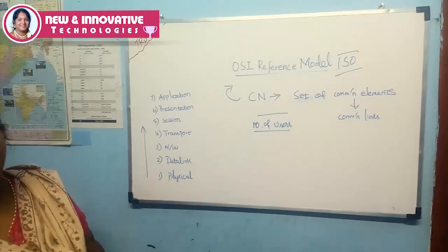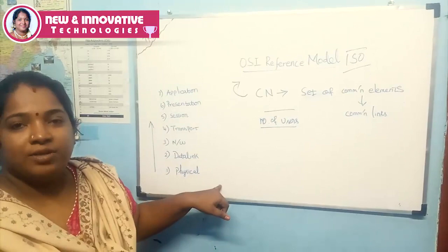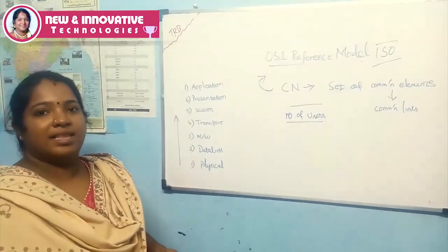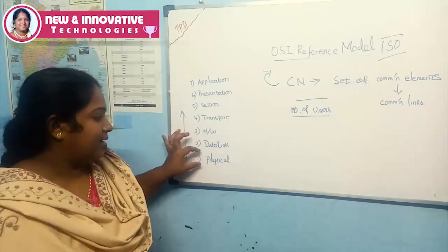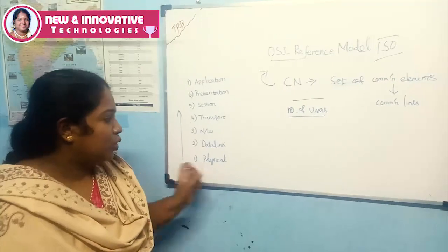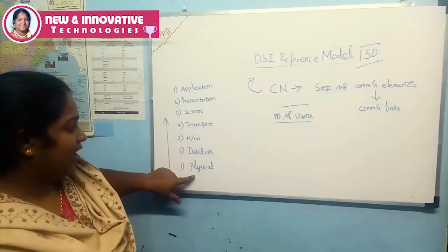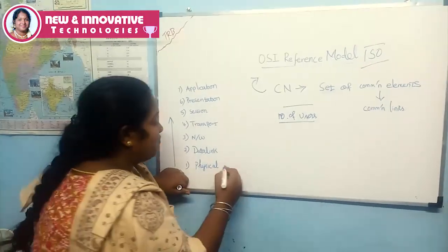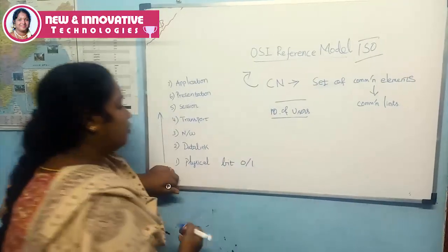First of all, the first layer is the physical layer. In the physical layer, the data is in the form of bits. We know a bit is nothing but 0 or 1. That's the format in the physical layer. The data we get from the data link layer, the physical layer translates into bit format, which is nothing but 0s or 1s.